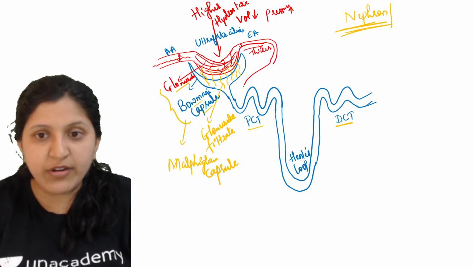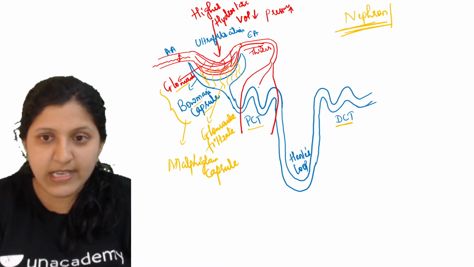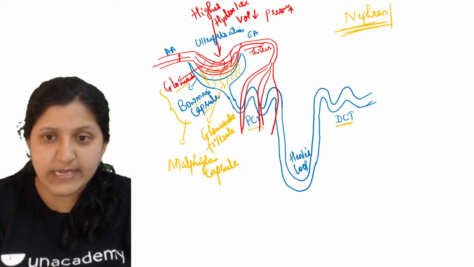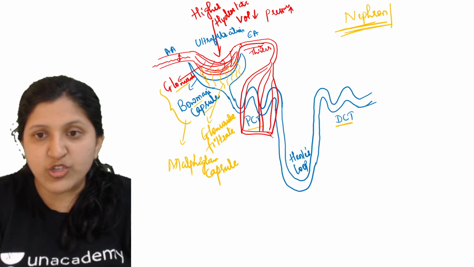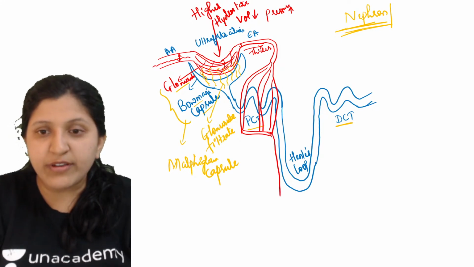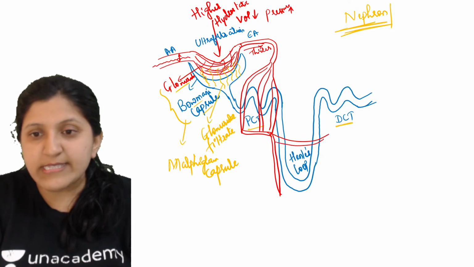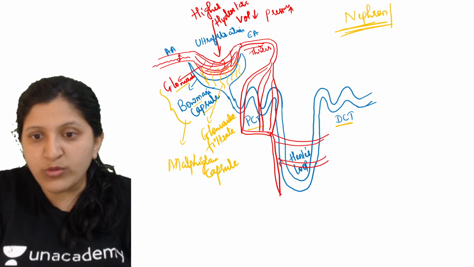This vessel is further dividing around this particular structure, that is around the PCT. So it is forming a secondary set of capillaries, and again all of these are joining. Then there is further division that we can see, again a secondary set of capillary formation around this structure.